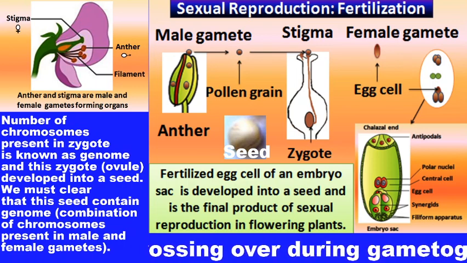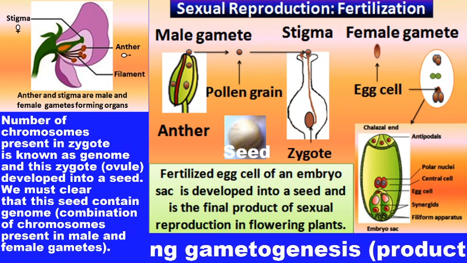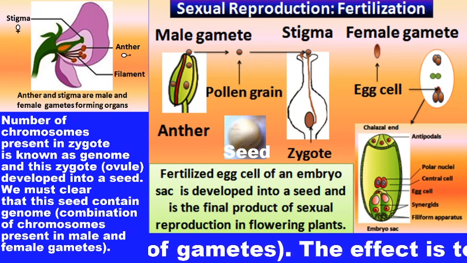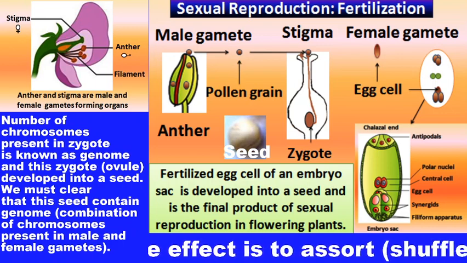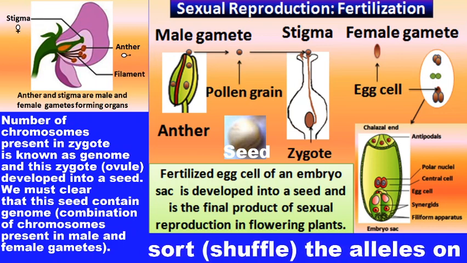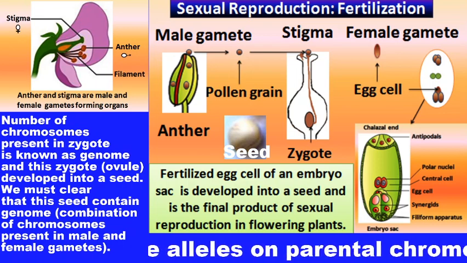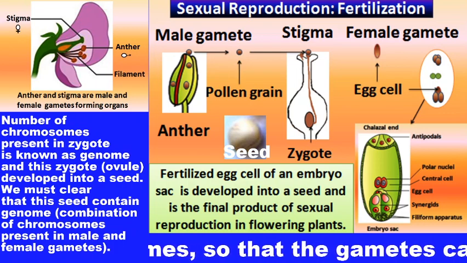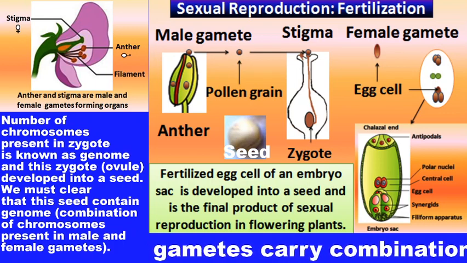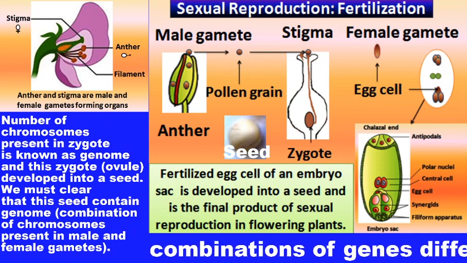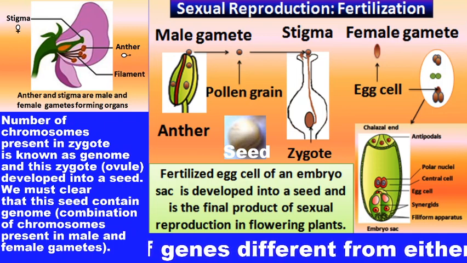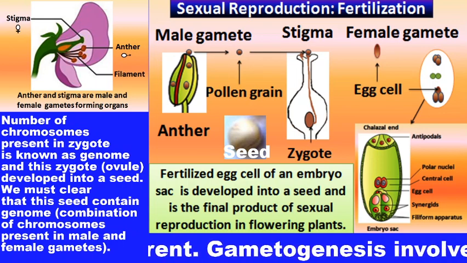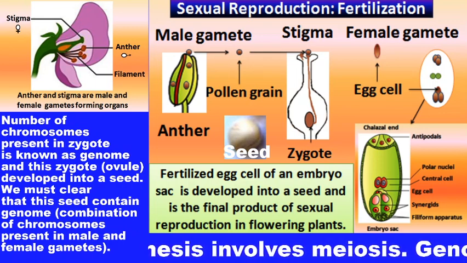Gynoecium produces the embryo sac where an egg cell is present. Androecium produces pollen grain where the male gamete is present. So, androecium and gynoecium are male and female reproductive organs where gametogenesis occurs, and during the gametogenesis